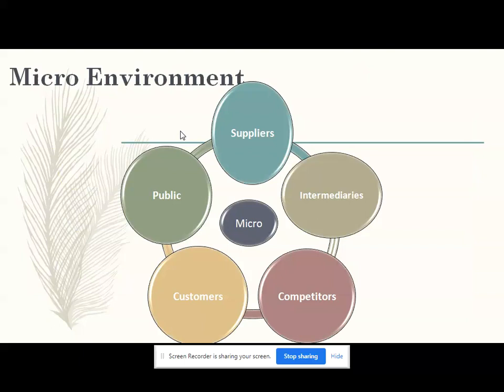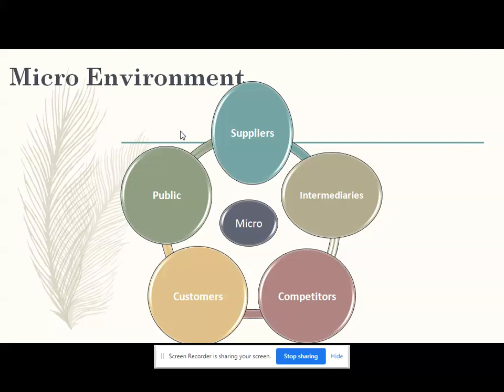So micro environment can be categorized or classified into five parts: suppliers, intermediaries, competitors, customers, and public as such. Now, the micro environment of the organization consists of those elements which are controllable by the management. So all these forces, if you just see, those can be slightly controlled by the top management or management. We can have a control over the competitors, not directly, but at least we can see what the competitors are giving us and we can modify our products.